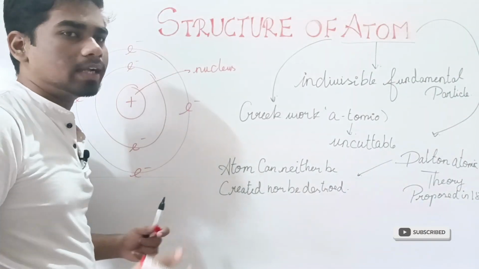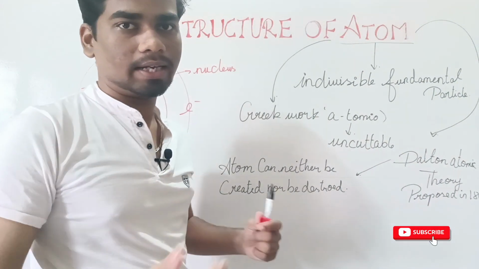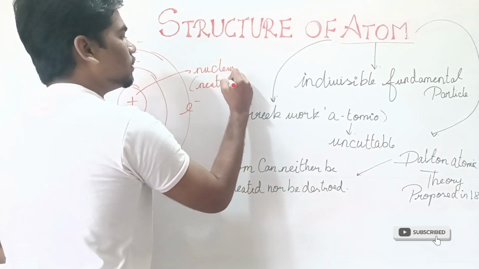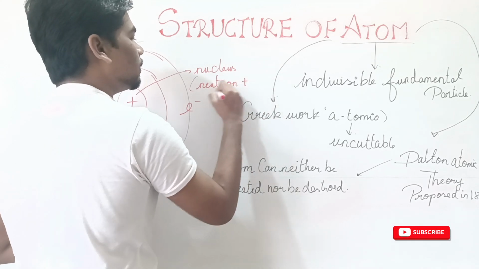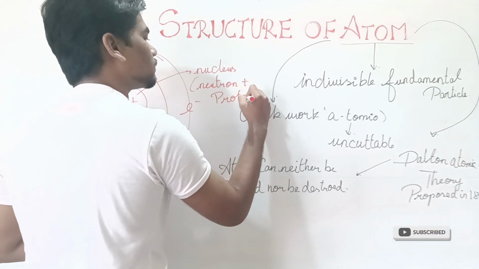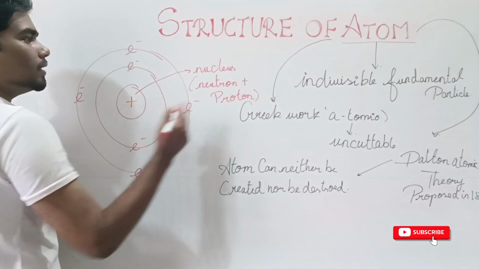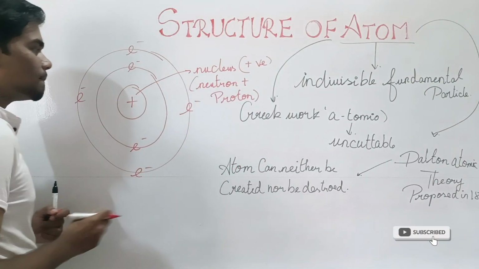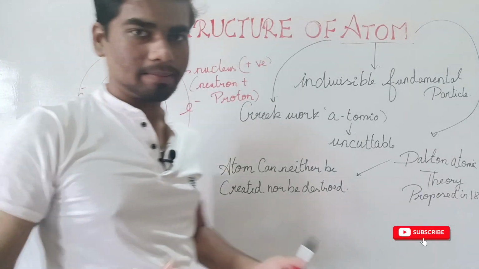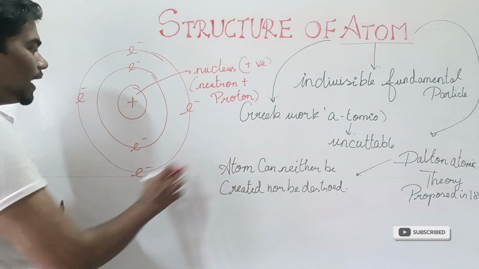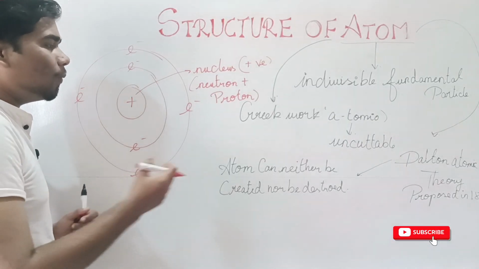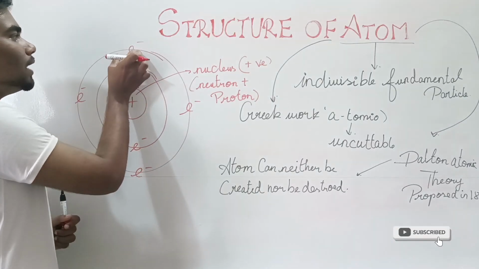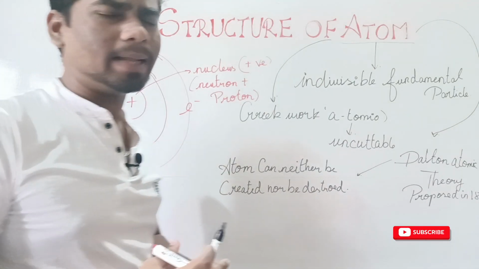This nucleus contains two major particles, neutron and proton. This nucleus has a positive charge. This positive charge determines how the electrons are arranged around the nucleus, because the nucleus determines how freely or tightly the electron is bound to it.